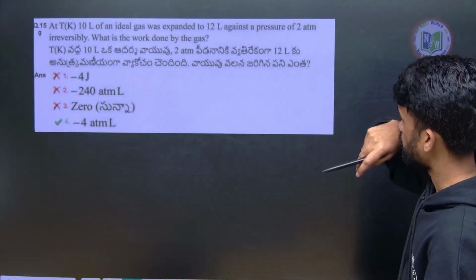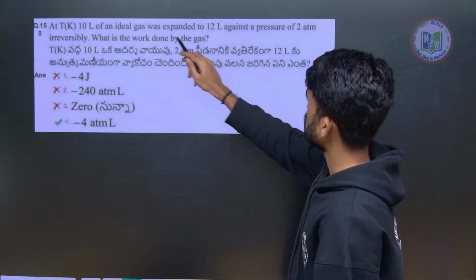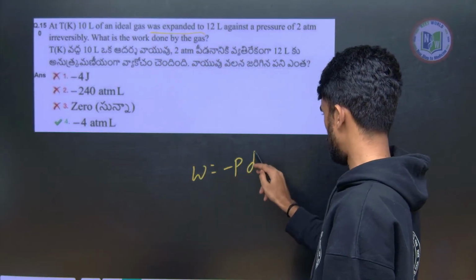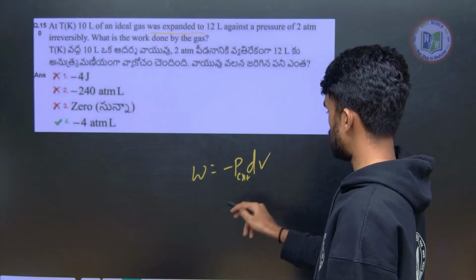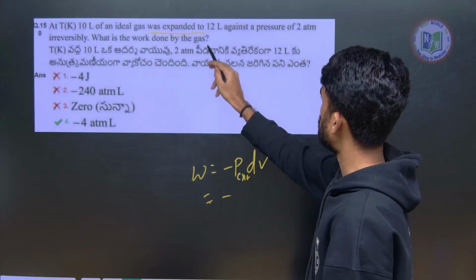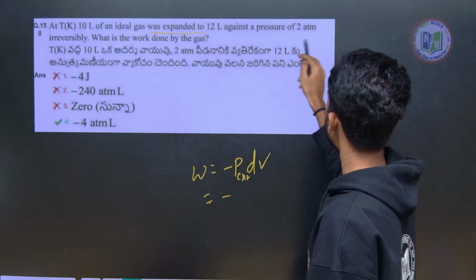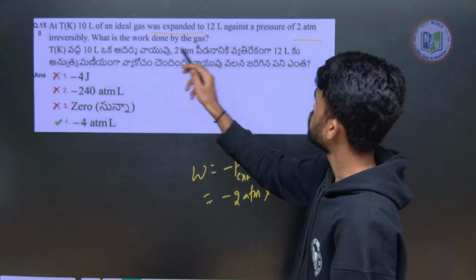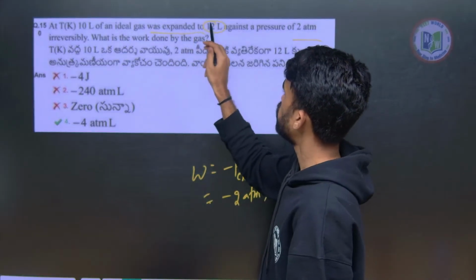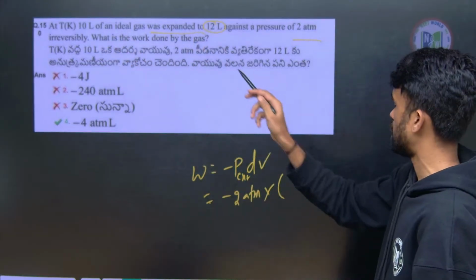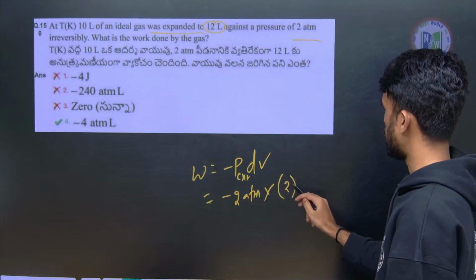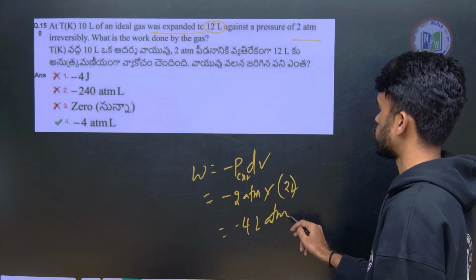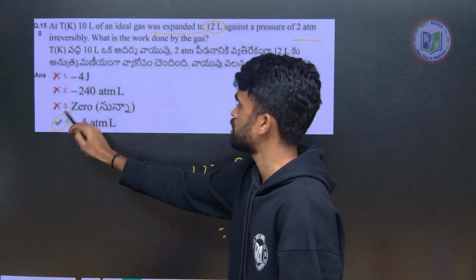Now work done. How can we find work done? See, for expansion, the work done formula is minus P external dV. That's it. So minus P, how much is mentioned? It is mentioned as 2 atm. What is the change in volume? The volume is expanded, V2 minus V1, 12 minus 10, that is 2. You can write it like this. So minus 4 liter atm. That's it. This is a simple question from thermodynamics. So the fourth option is correct.